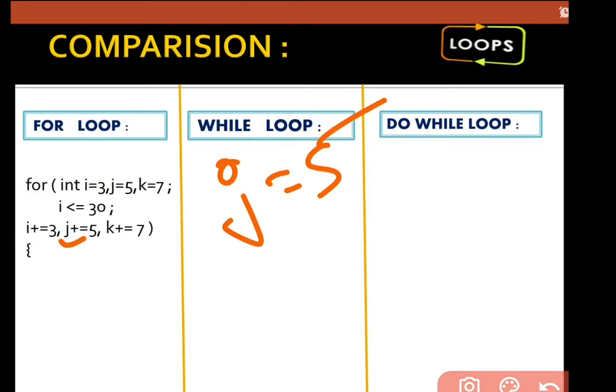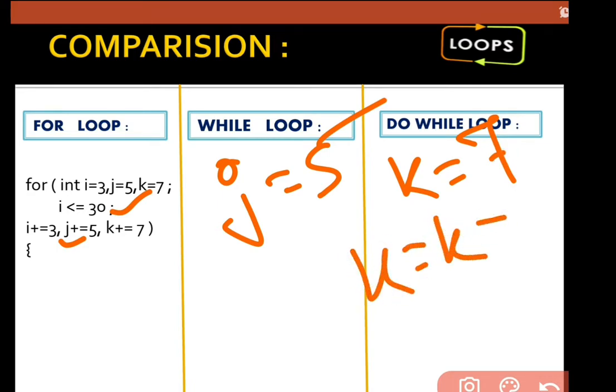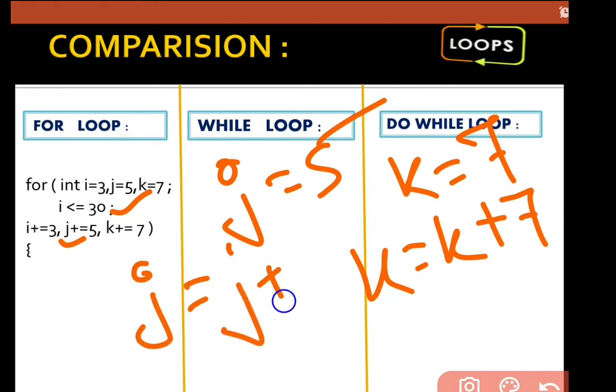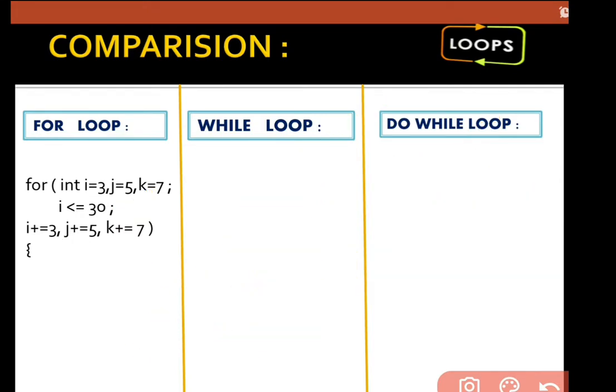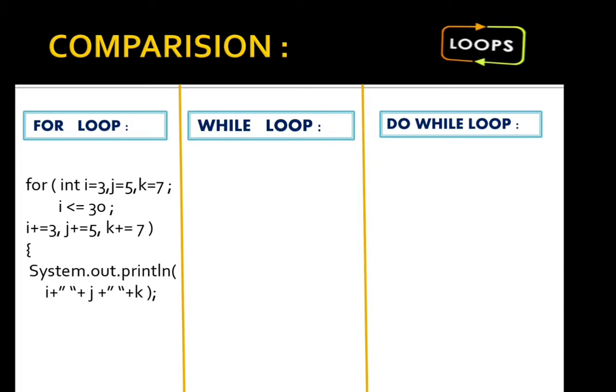It is going to increase by 5 till value of i is equals to 30. The same way, k. k's initial value is 7, and it is going to increase the value of k by 7. Always it is increased by 7, and j is always increased by 5. The tables of 3, 5 and 7 are going to be displayed in front of us in this way.